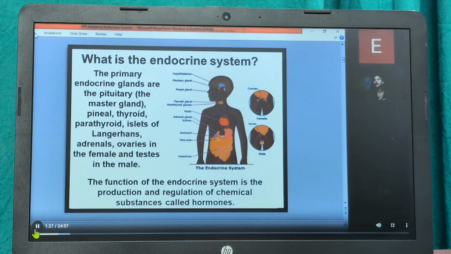The function of the whole endocrine system is basically the production and regulation of chemical substances called hormones. These endocrine glands release the hormones into the bloodstream. This lets the hormones travel to cells in other parts of the body. Then these hormones help control the mood, the growth and development, the way our organs, the heart, the kidney, and lungs, are working, the metabolism, as well as reproduction.